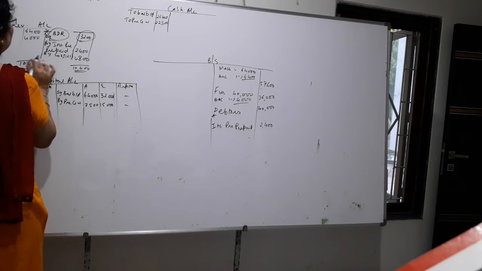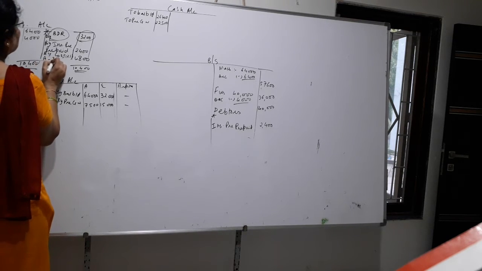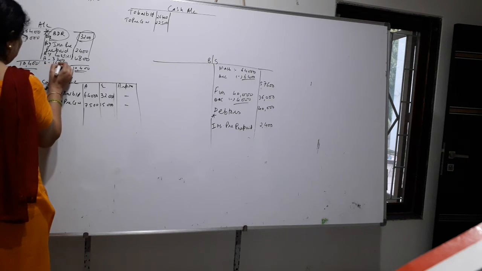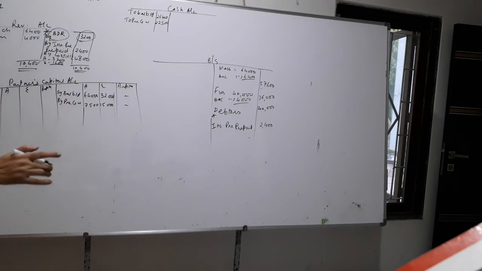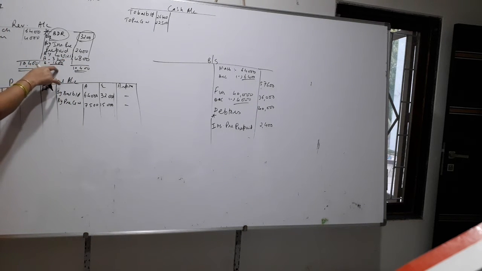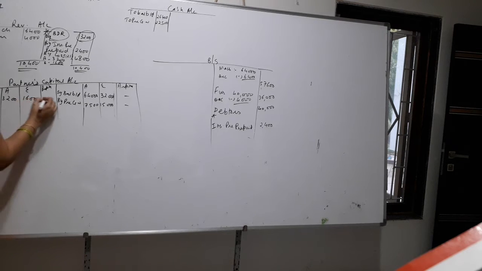Ankita is 32 and Isha is 16. Okay, so you will get 48. Okay, this is credit side, so where is the debit side? To revaluation loss. Come on, fast now. You are expert now. You don't have to think.